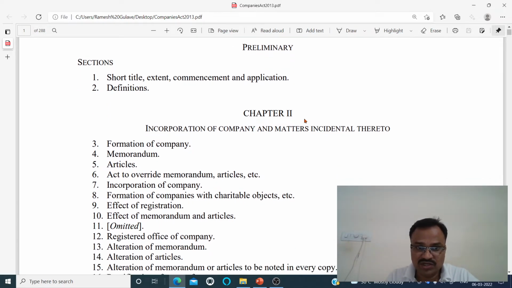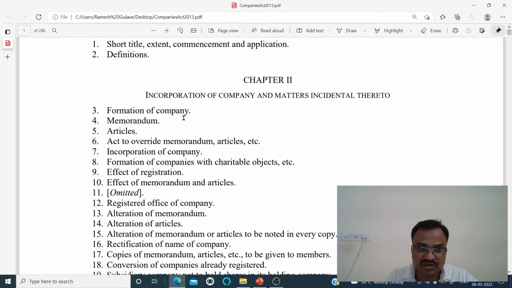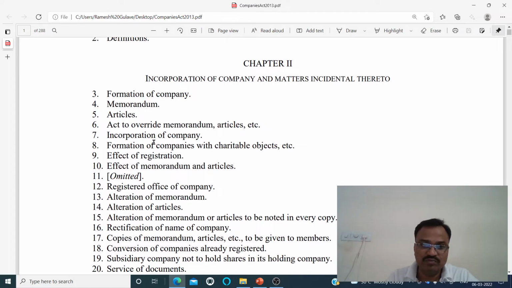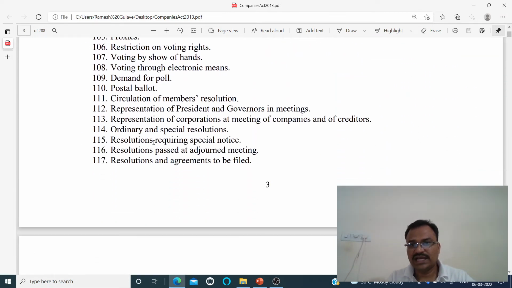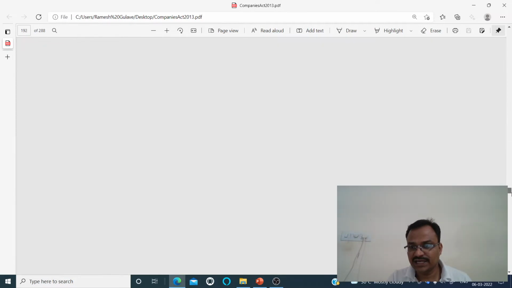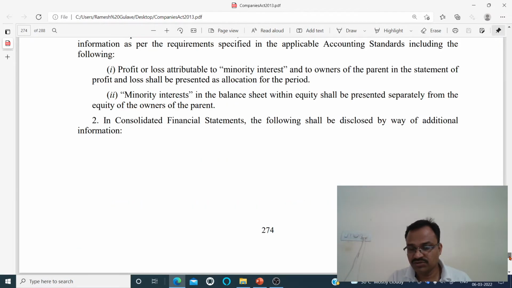As this Chapter 2 is about the incorporation of company and matters incidental thereto, here you can observe that all the sections, like section 3 is related to formation of company, section 4 is memorandum, section 5 is about the articles, right? So all these sections are there here. Now I hope you understood the use of chapters in the Companies Act, and now I would like to show you how these schedules are useful.